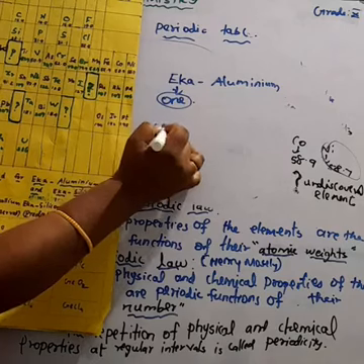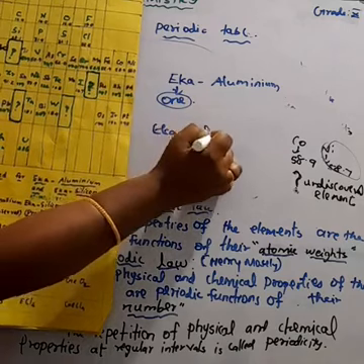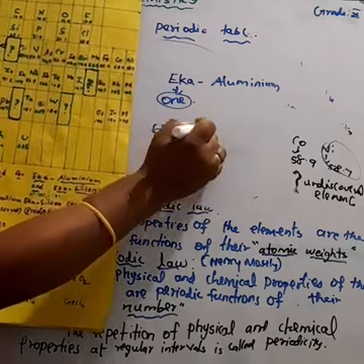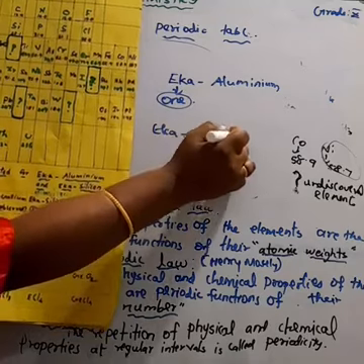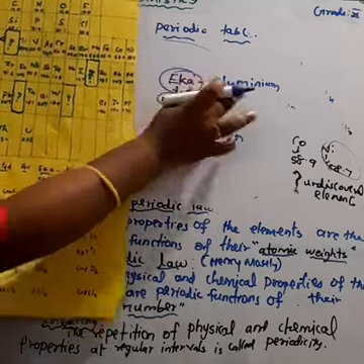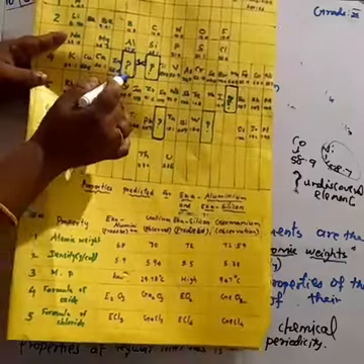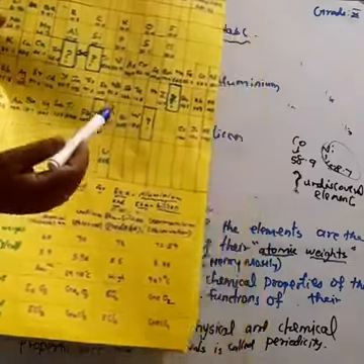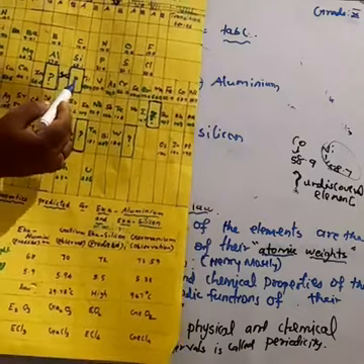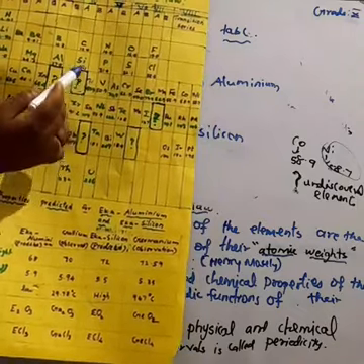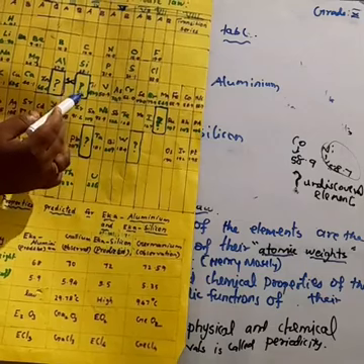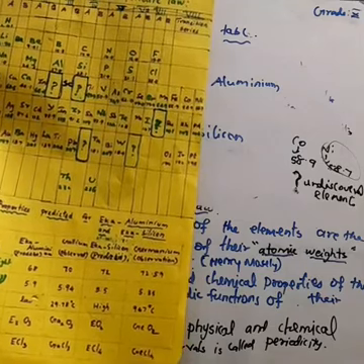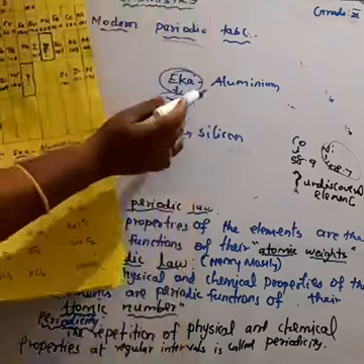So Eka aluminium is the element that would be discovered one place below aluminium, and Eka silicon lies one place below silicon. That is why the name is Eka silicon.